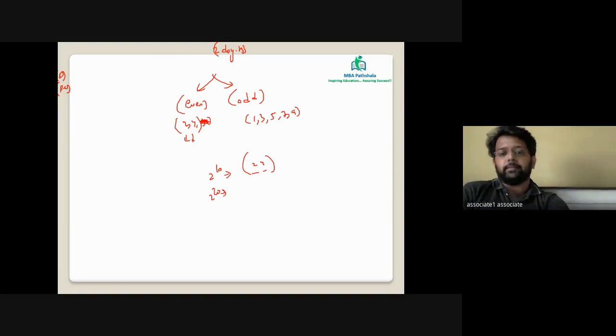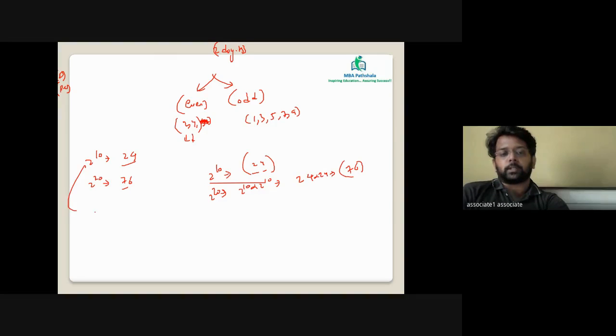Similarly, 2 raised to 20 will be the same as 2 raised to 10 into 2 raised to 10. 2 raised to 10 is 1024 and 24 into 24 will be 576, and the last two digits are 76. So we can say 2 raised to 10, the last two digits are 24. 2 raised to 20, the last two digits are 76.